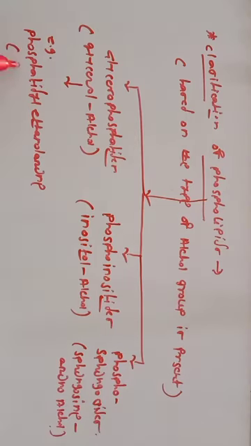So you should know the name cephalin. Let us discuss them one by one, the name and the structure. Let us discuss the first one, glycerophosphatides.